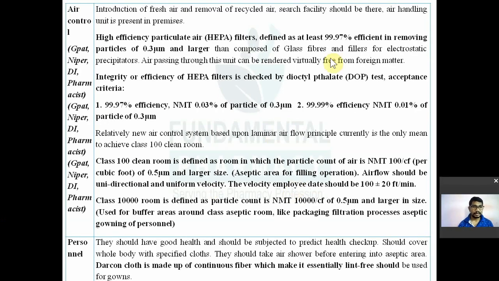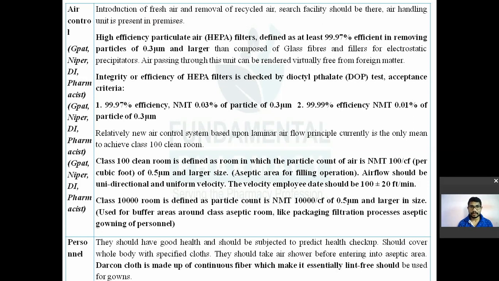So we were discussing the parenteral products, and we have seen this chart in the morning lecture, but still I want to repeat it. So, air handling unit. Every company or manufacturing premises has its own air handling unit, so that sterility will be maintained in the production area. Okay. So introduction of fresh air and removal of recycled air. Such a facility should be there, and an air handling unit is present in every industry for this purpose.